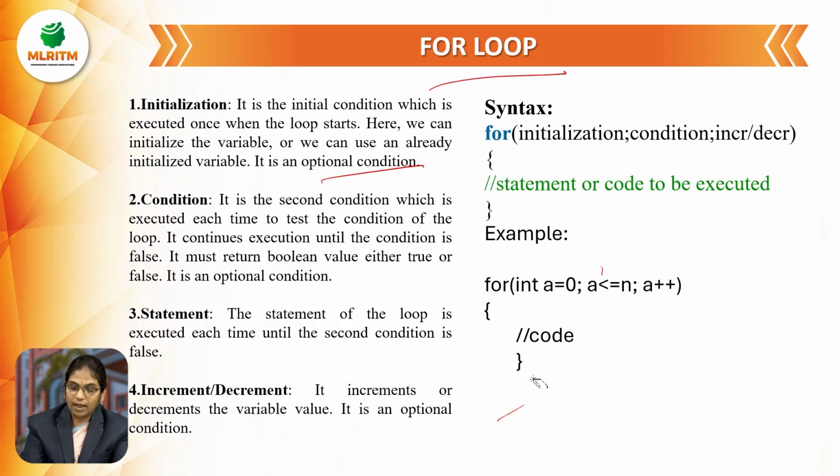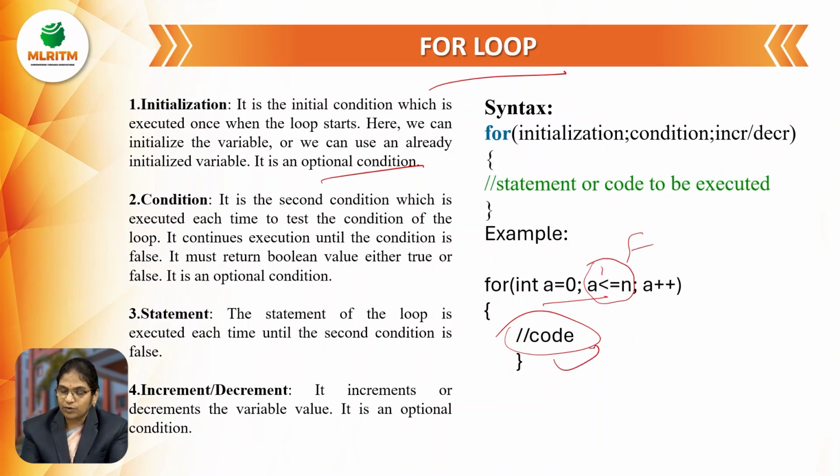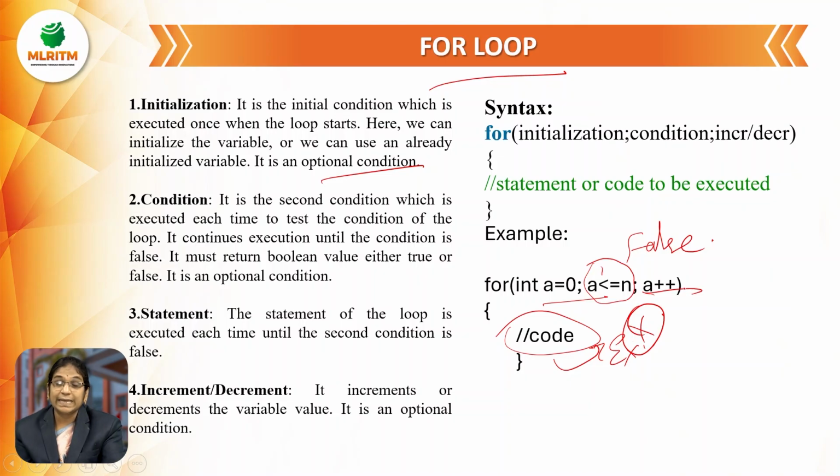And here next, the increment statement. If the condition is true, then we are entering into the statement. So the statement of the loop is going to be executed each time until the second condition is false. Unless this condition becomes false, it is going to be executed. Meaning if it is false, then it stops execution of the program. And next, the fourth one is the increment or decrement. It increments or decrements the variable value, and it is an optional condition.